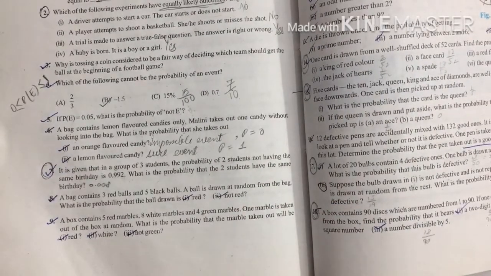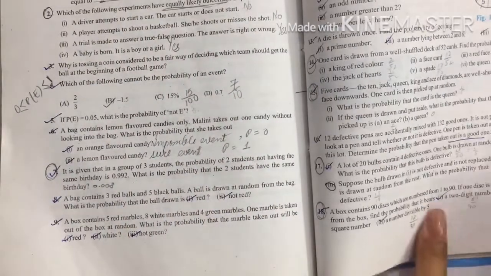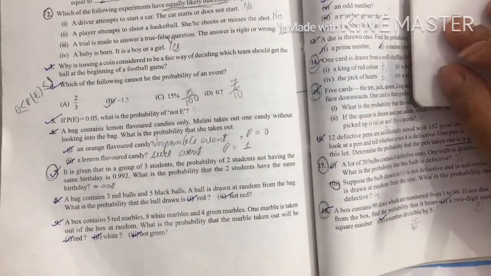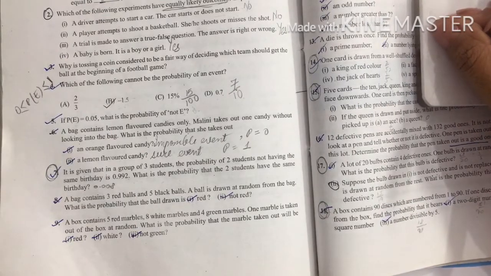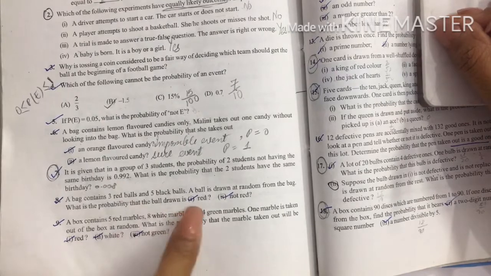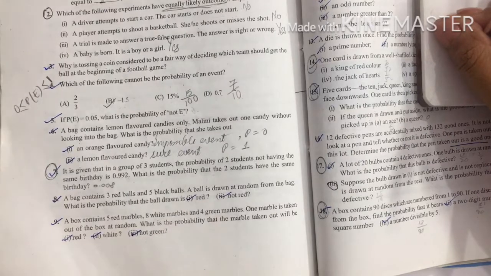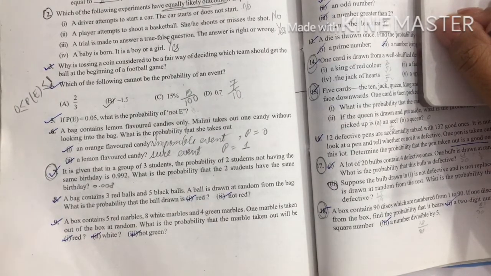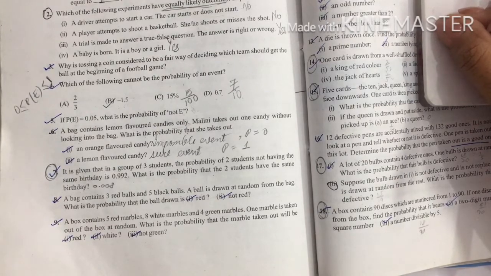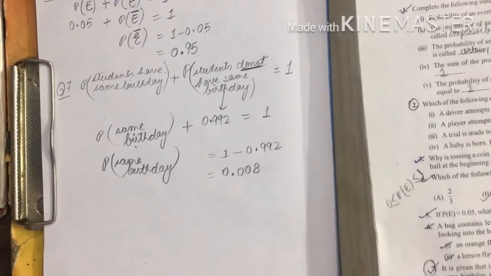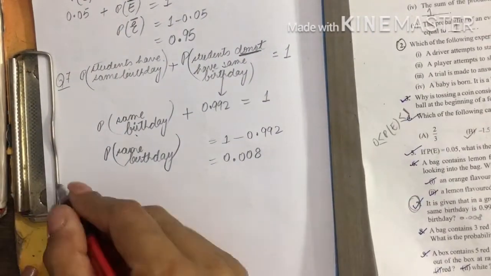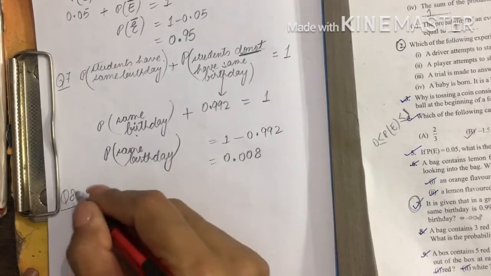8th question. A bag contains 3 red balls and 5 black balls. A ball is drawn at random from the bag. What is the probability that the ball drawn is red? Second, not red. So to find the probability of getting a red ball, we will write down the total number of outcomes and the number of favorable outcomes. Using those two values, we will write down a fraction. The total will be in the denominator. So you could write the answer directly, or you could give the answer by making a statement.